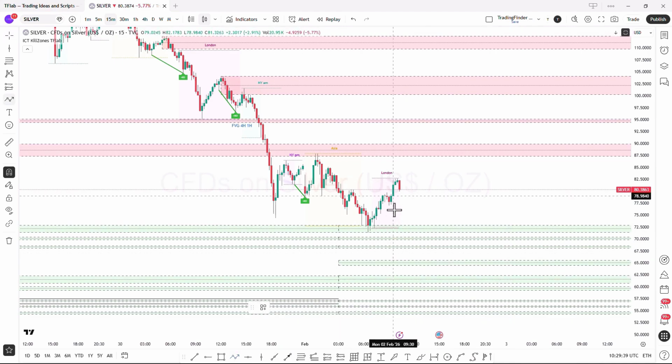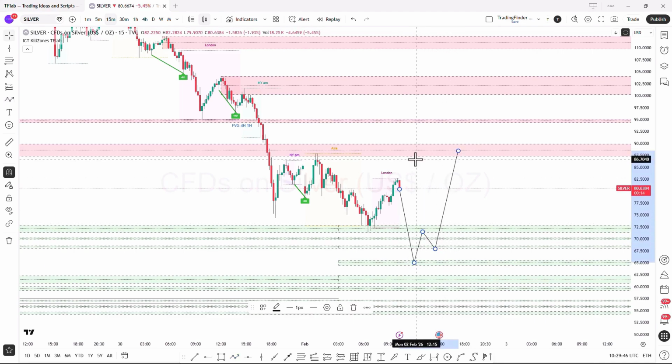But if during the London session it moves downward and enters the zones and goes lower, it could enter a bullish distribution phase during the New York session.